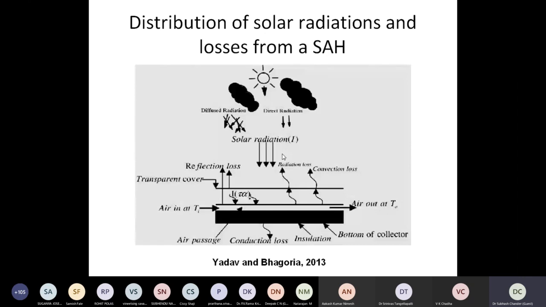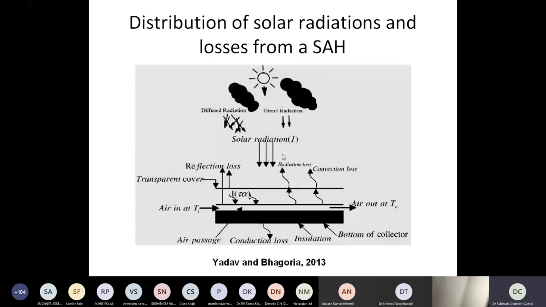So I'm just borrowing this from Bulgaria, 2013. This is a very generic depiction of what is happening in solar heaters. Radiations are falling: there is direct beam radiation and some diffuse radiation combined. We call it solar radiation, which falls on the glass surface.